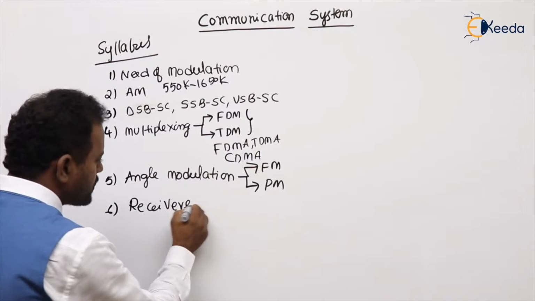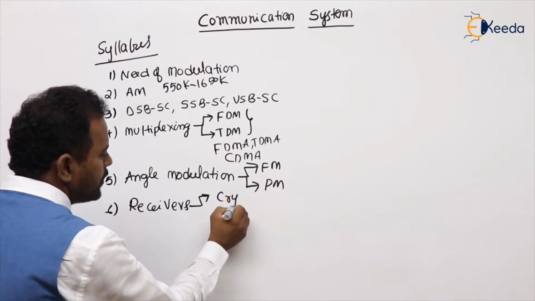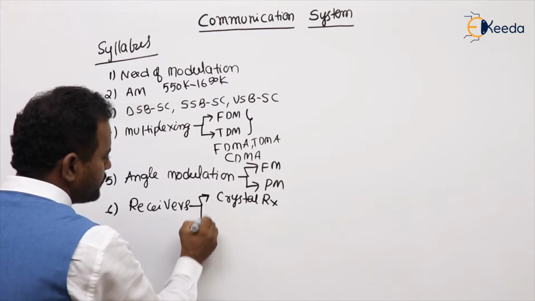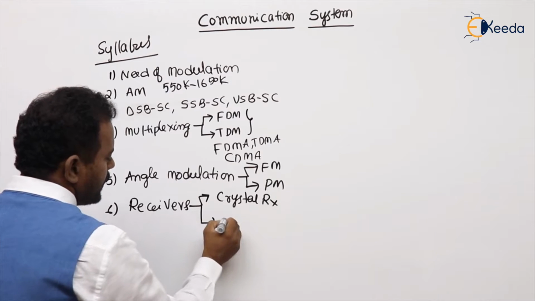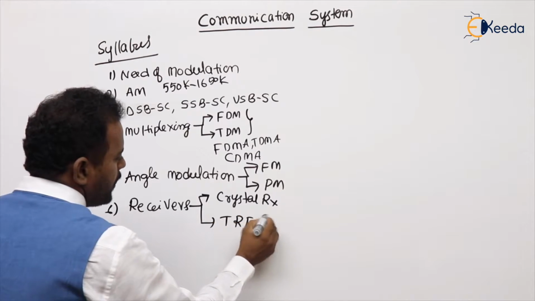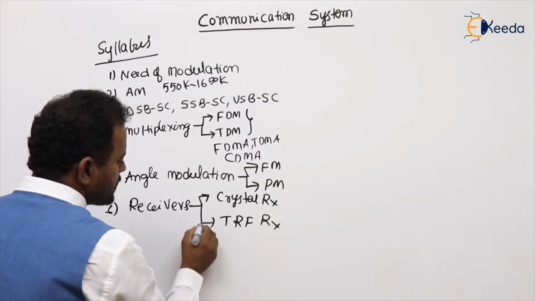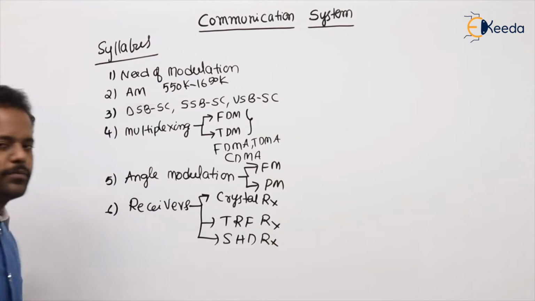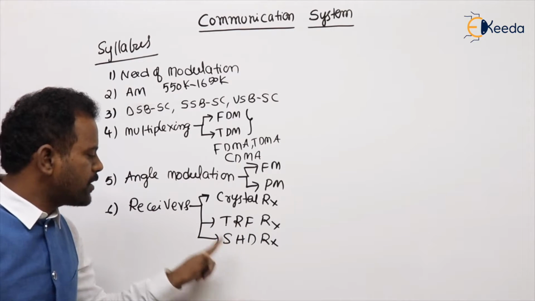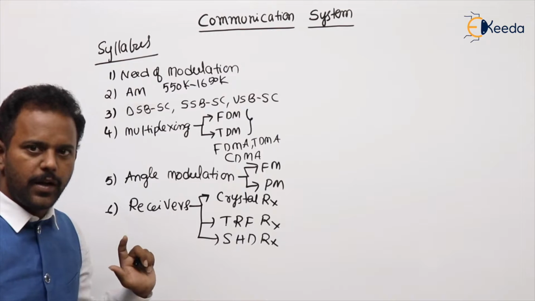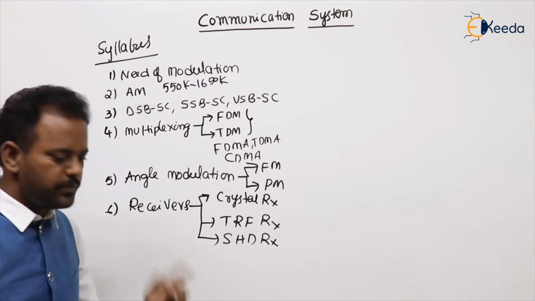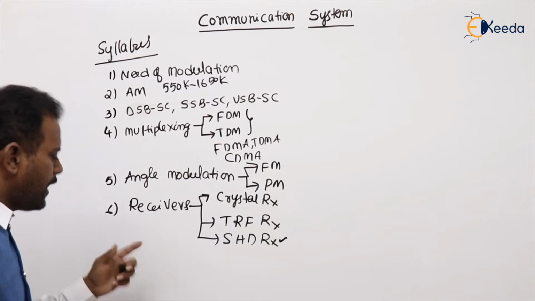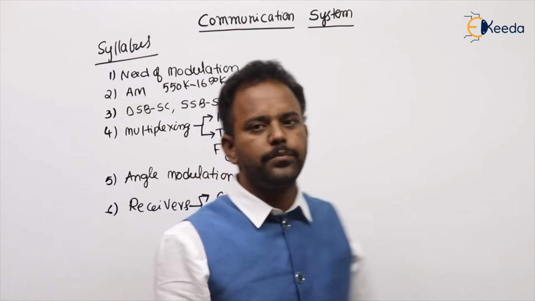Basically, we have two types. If you include the olden one also, that is the crystal receiver, especially for AM only. Very simple, less cost. Next, we have TRF, tuned radio frequency. What we are using nowadays is the superheterodyne receiver. Tuned radio frequency, superheterodyne receiver. Do you understand my point? So what we are using nowadays is this one only. With this, the analog part is completed.